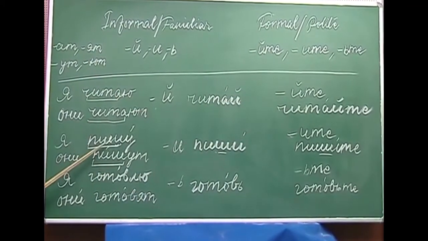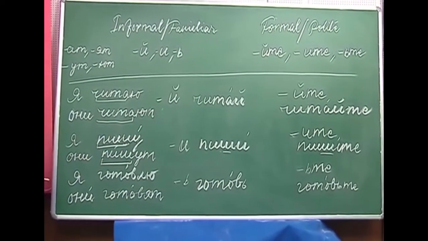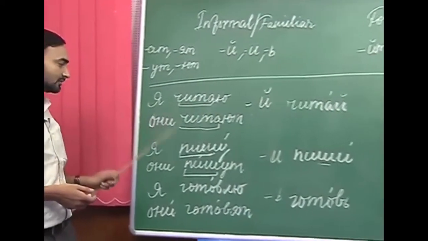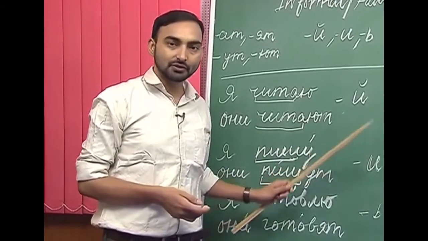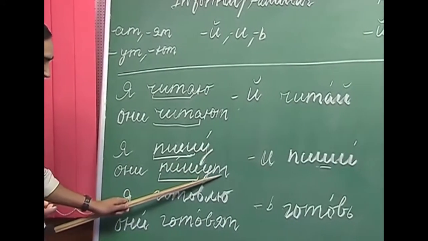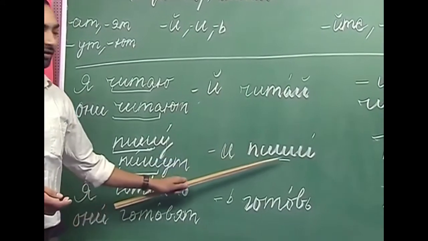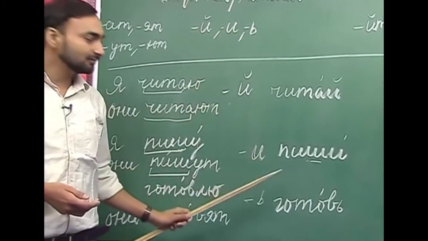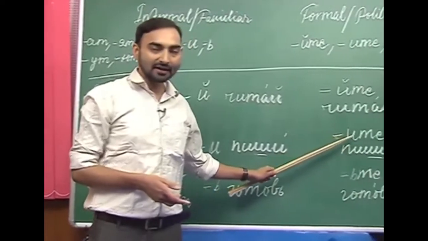If the stem ends with a consonant like писать and the first person singular ending is stressed, пишу, у is stressed, in that case we will use и. So we will replace the они form, which is ут, with и, and will get the informal or familiar imperative mood, which is пиши, and will add те.